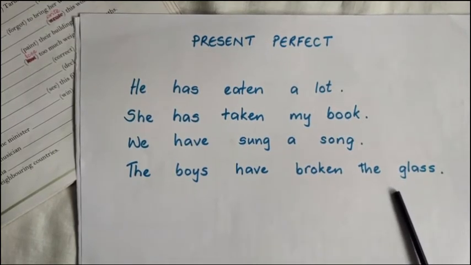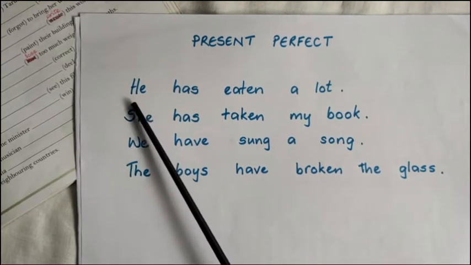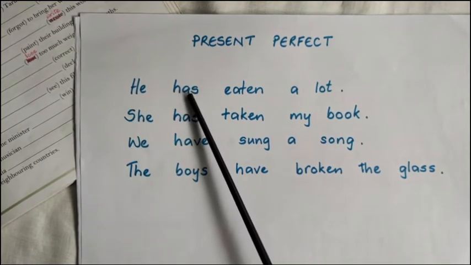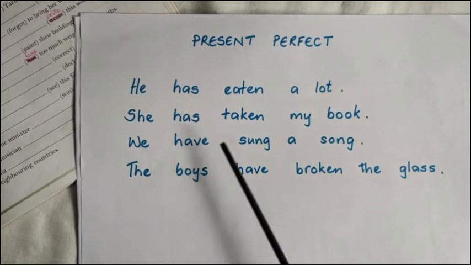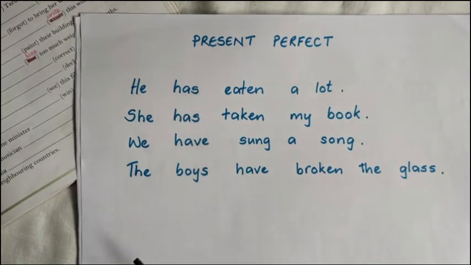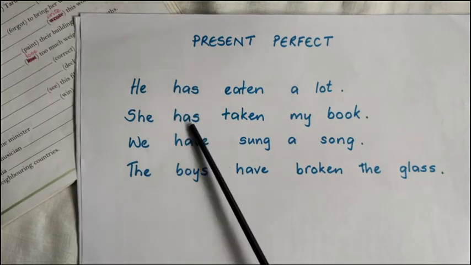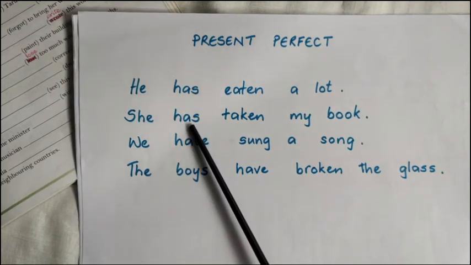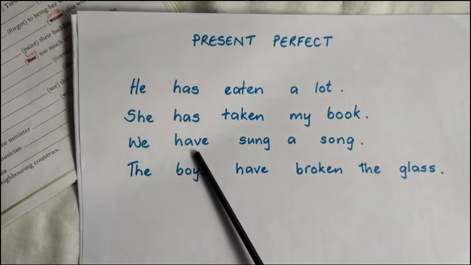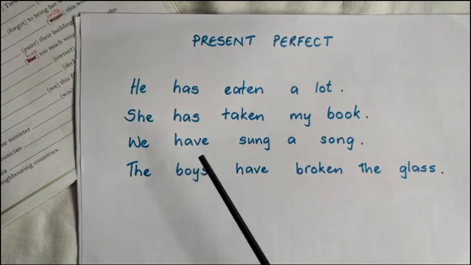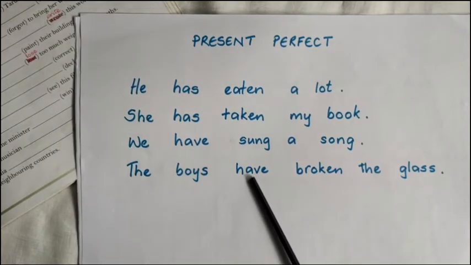Now let's change them into the interrogative again. Okay. Has, you have used the auxiliary verb has. So you begin the sentence with whatever auxiliary verb you have used. Has he eaten a lot? Has she taken my book? Have we sung a song? Have the boys broken the glass? So that's how you make the interrogative forms of the present perfect. Okay, very easy.